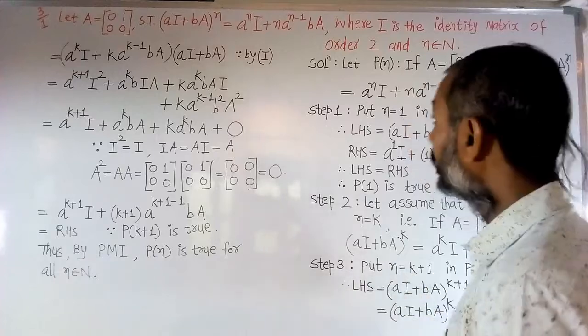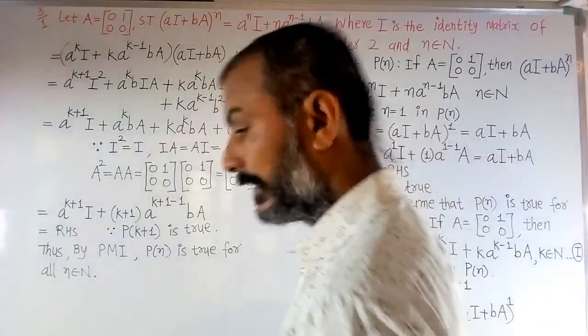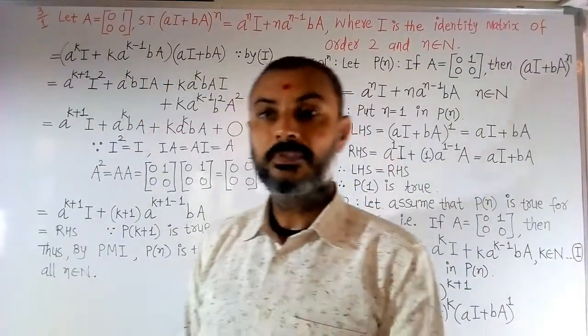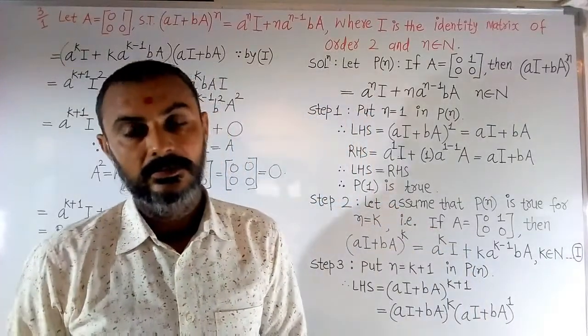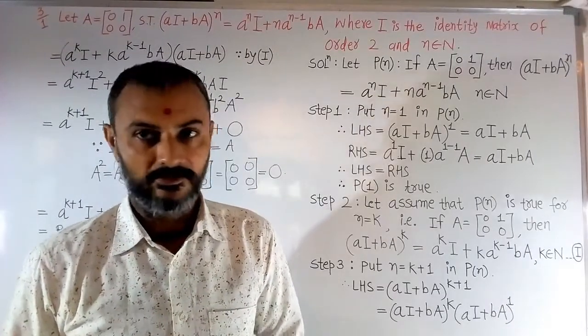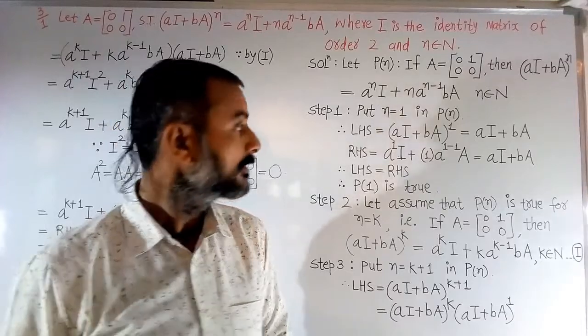So again here the power is n, as I told you in the previous lecture, whenever the power is n we will use PMI, principle of mathematical induction.